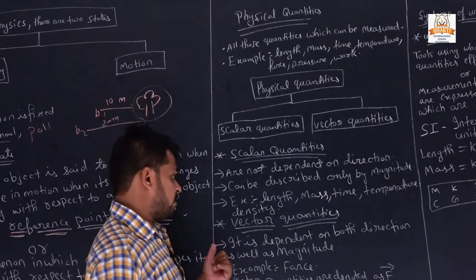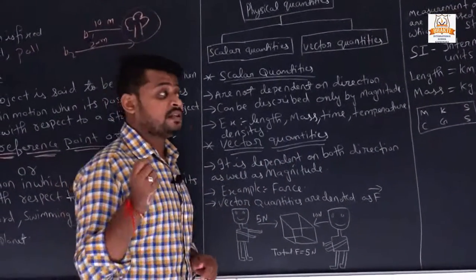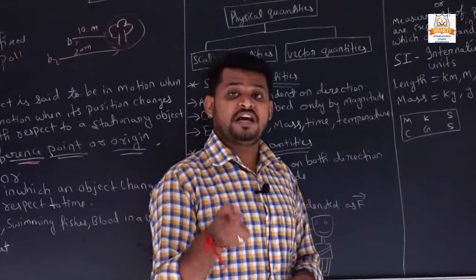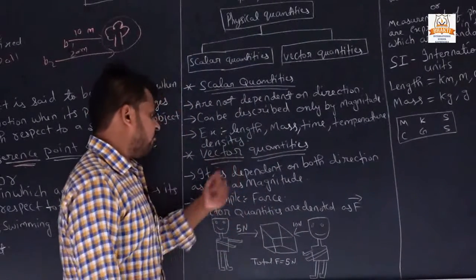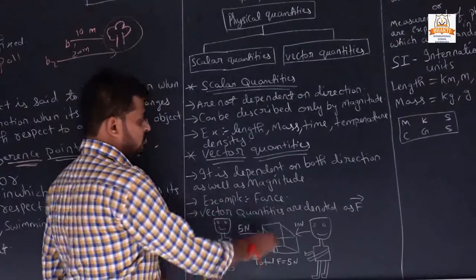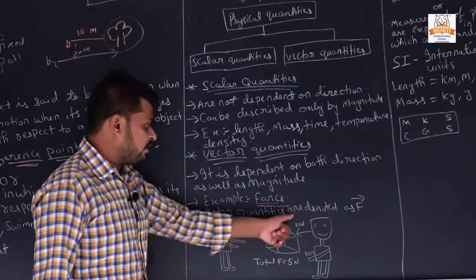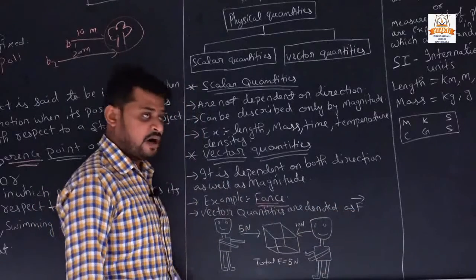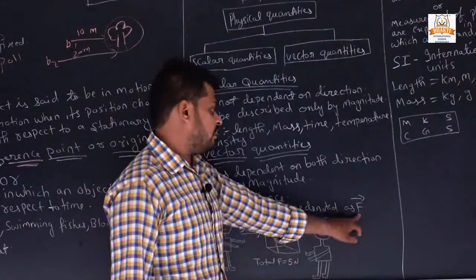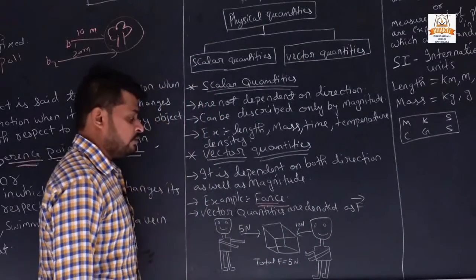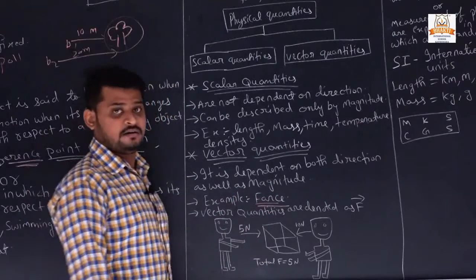Vector quantities. Vector quantities depend on both direction as well as magnitude. Means the physical quantities which have both direction as well as magnitude, that quantity is called a vector quantity. Example, force. Force is an example of a vector quantity. The vector quantities are denoted by F bar, means we put the symbol of an arrow on F, that is how the vector quantity is denoted.